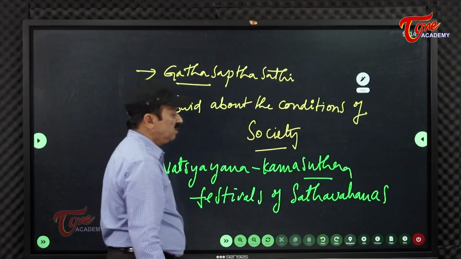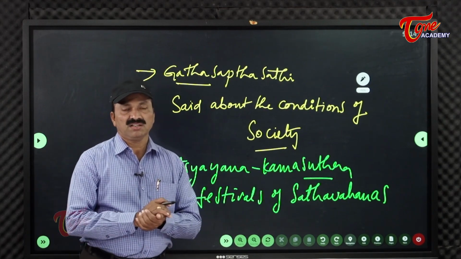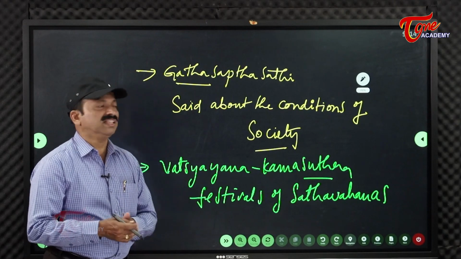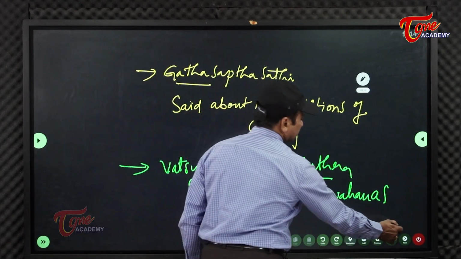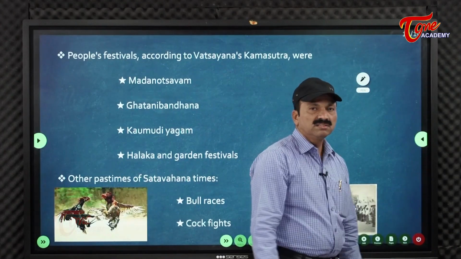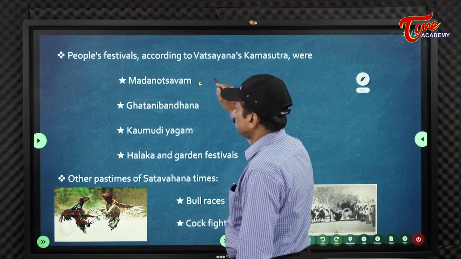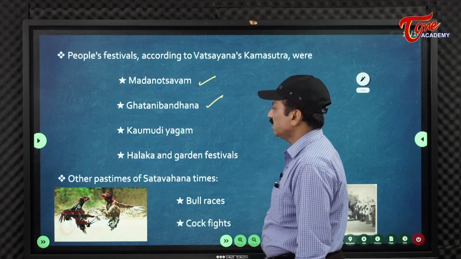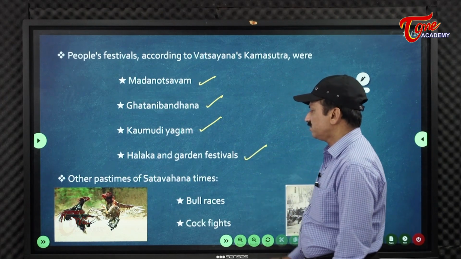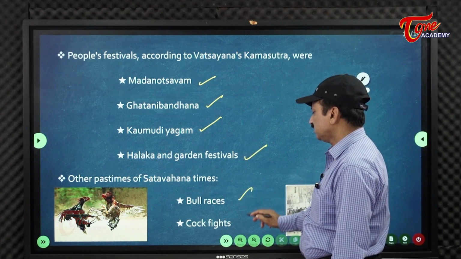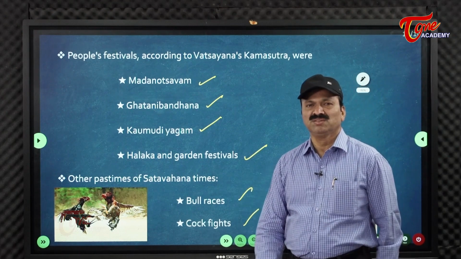So they were said in Vatsayana's Kama Sutra. Halaka, Udyana Gamana, Gatani Bandhana, Madanotsava, like that. A number of festivals existed in the period of these people, like that it was said. Got the idea? The people's festivals: Madanotsavam, Gatani Bandhana, Kaumudi Yagam, Halaka, garden festivals. Like that, bull races, cockfights, many existed in the period of these Satavahanas.